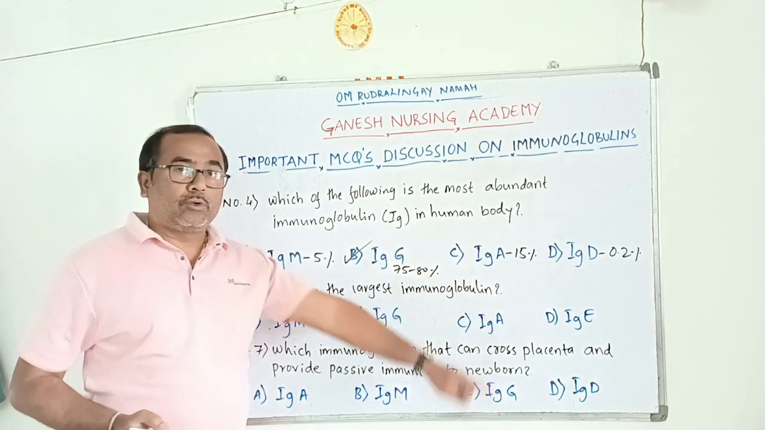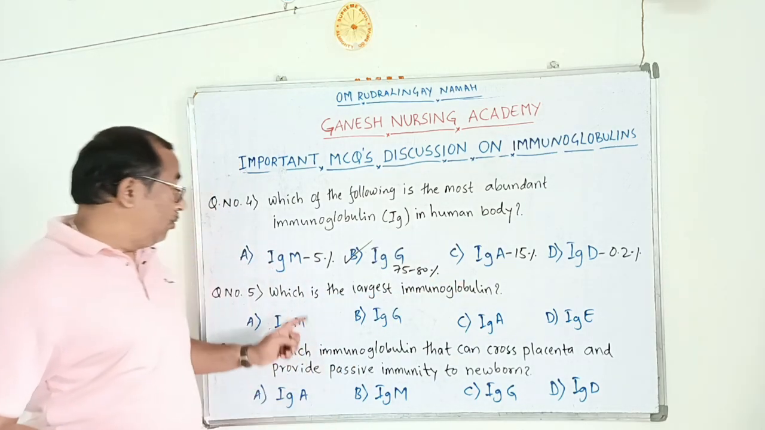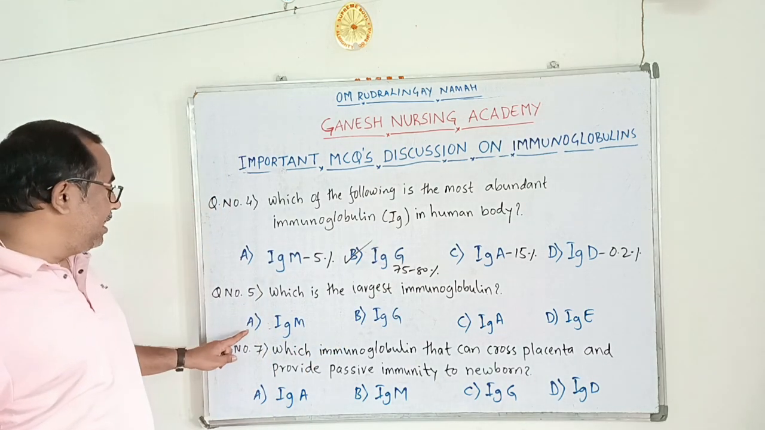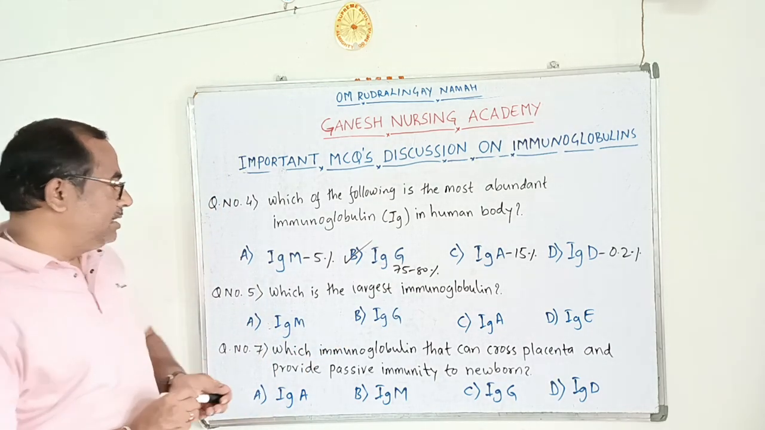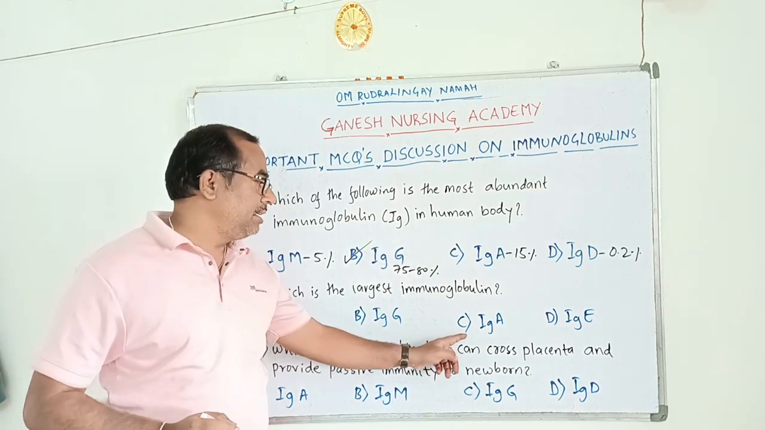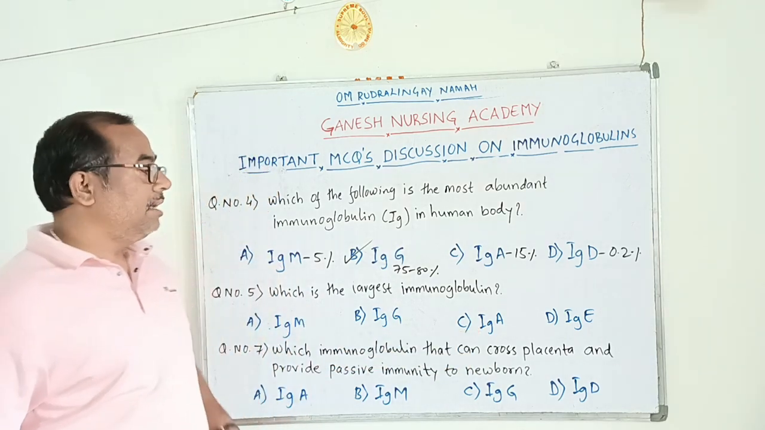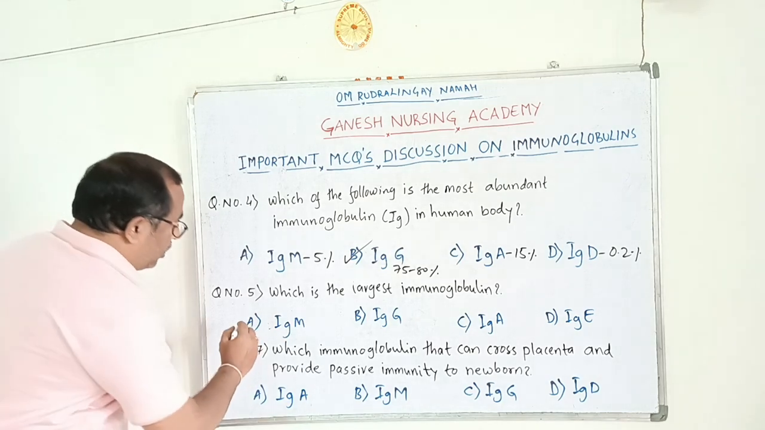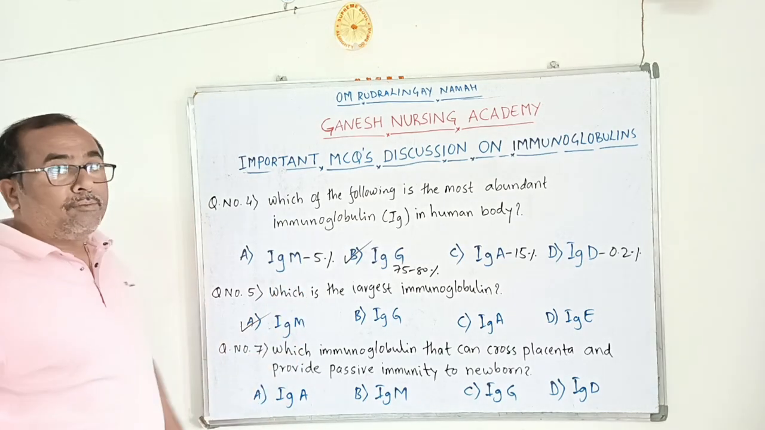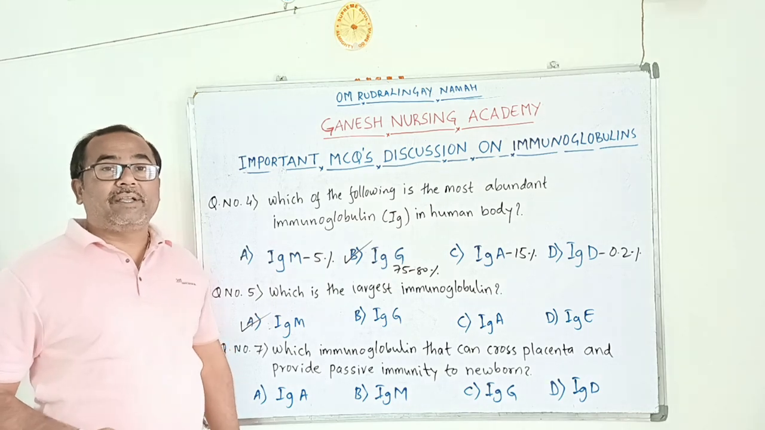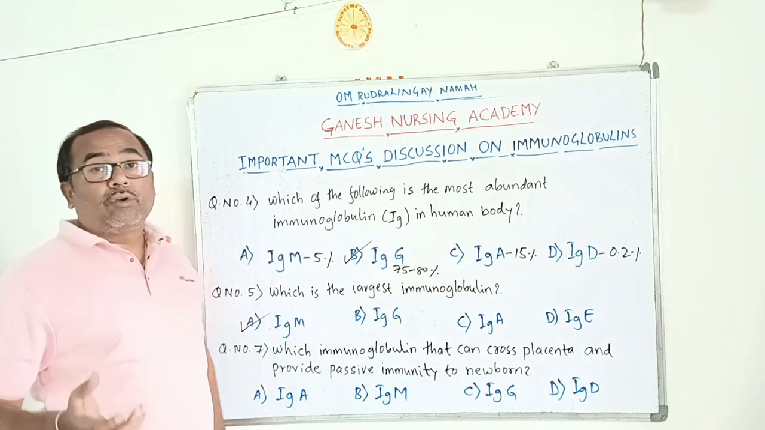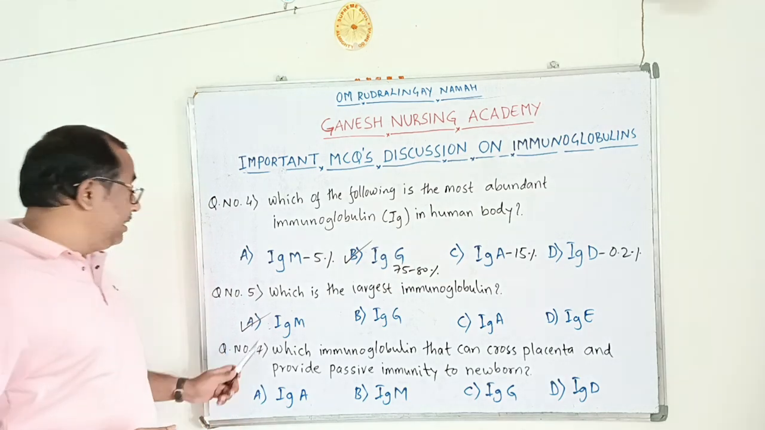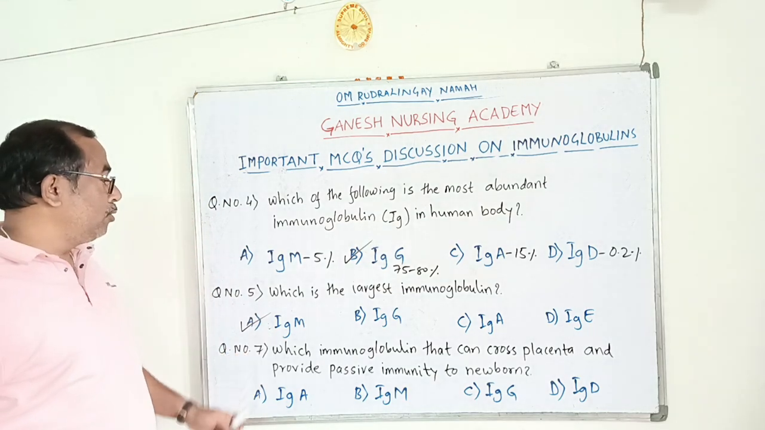Which is the largest immunoglobulin? It is a very simple question. Option A IgM, option B IgG, option C IgA, and option D is IgD. The largest immunoglobulin is IgM. IgM has a high molecular weight, it is a heavy chain, and it is the largest immunoglobulin.